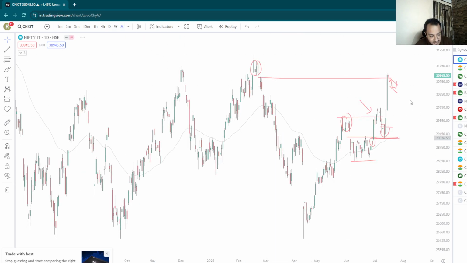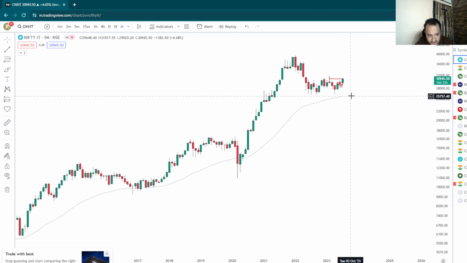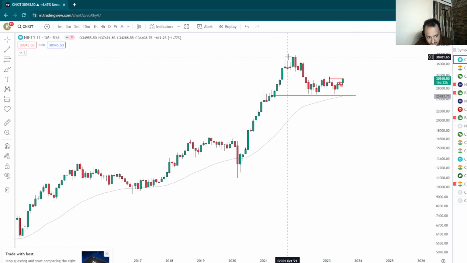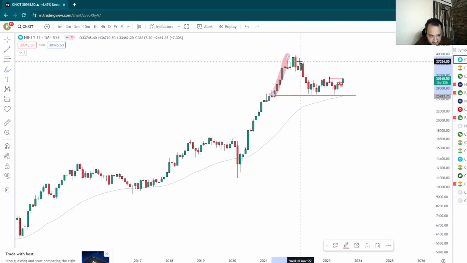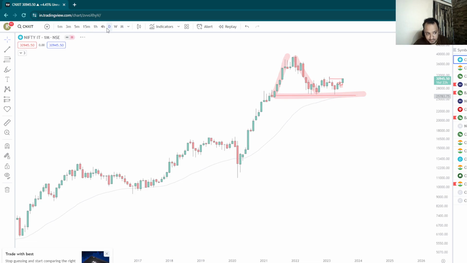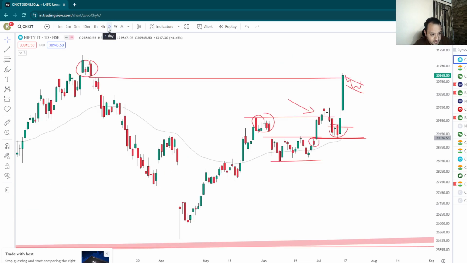IT on the monthly charts is actually quite okay. It's not really doing that bad on the monthly chart, because it has just pulled back to the previous demand. If you give such a big run up over multiple years, then there's bound to be some sort of a pullback into some sort of a demand zone, and now it's trying to actually go up. So it might be a good time to pick out some IT stocks on a dip.